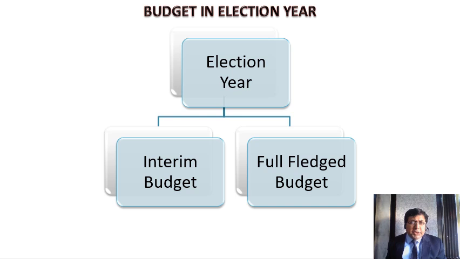Now, when it comes to the budget in an election year, let us say 2024, in which we know that Lok Sabha elections will be conducted between April and May 2024. Generally, it is said that in the election year, we have two budgets. First is the interim budget, kind of a temporary budget, and the full-fledged budget, which is generally declared in the month of July.